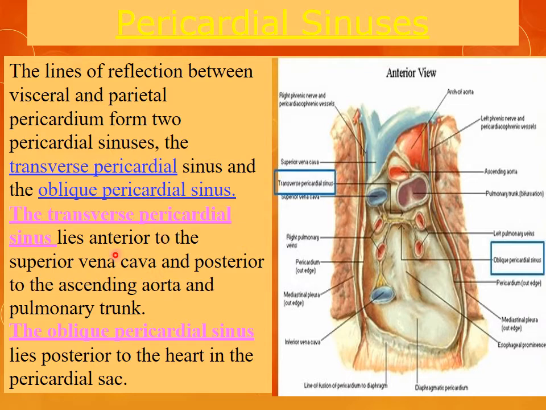The transverse pericardial sinus lies anterior to the superior vena cava and posterior to the ascending aorta and the pulmonary trunk. This is the pulmonary trunk. This one is the ascending aorta. This is the superior vena cava, and between these three is the transverse pericardial sinus. Then the oblique pericardial sinus lies on the posterior aspect of the heart in the pericardial sac. So this is the oblique pericardial sinus. It is present on the posterior aspect of the heart, or we can say posterior to the heart.